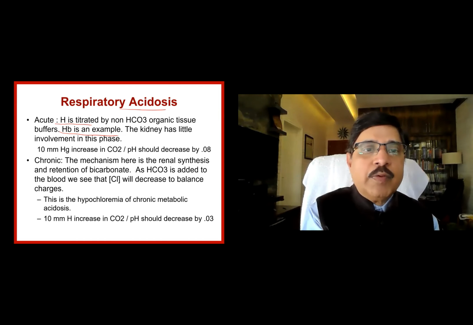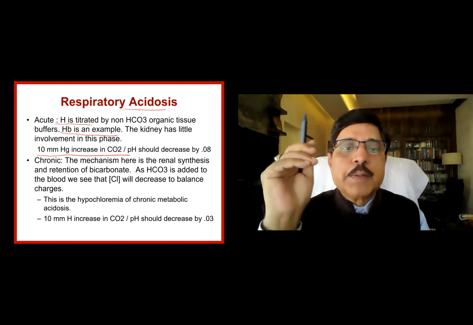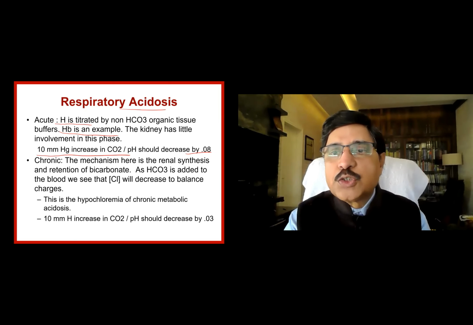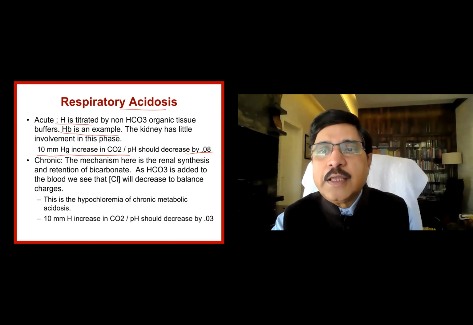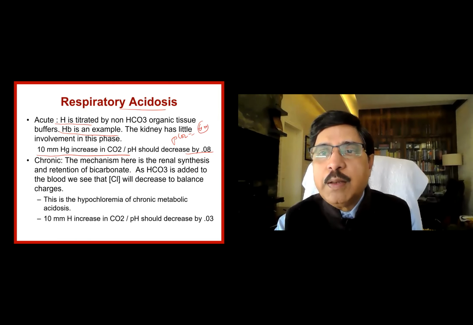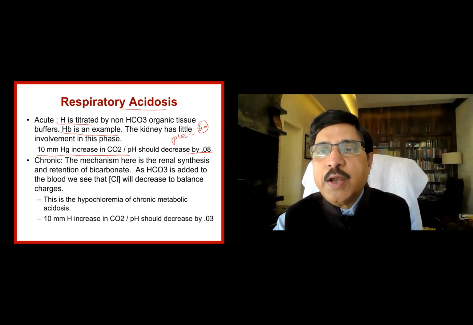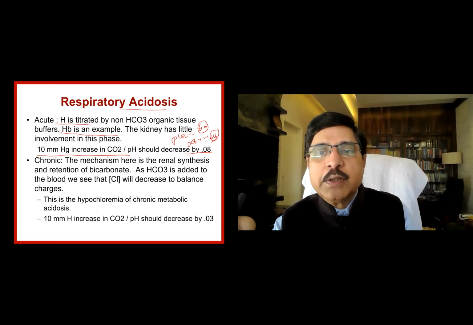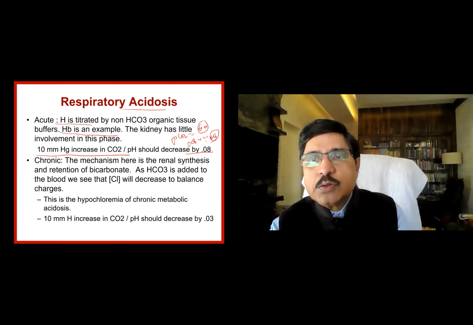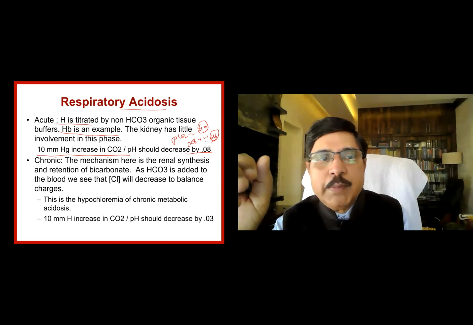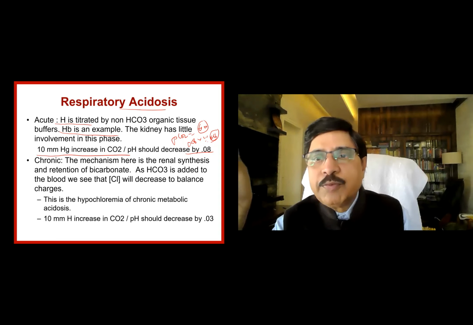So then what happens? For every 10 millimeters increase in the partial pressure of carbon dioxide, the pH should fall by 0.08. Let us say a patient's PCO2 is 60, normal should be 40, so 20 millimeters of partial pressure is more, and each 10 millimeters is 0.08, so 20 millimeters will be 2 into 0.08, equal to 0.16. So that will be the effect on the pH. pH is dropped to that extent. But for every 10 millimeters increase in carbon dioxide, there is a drop of 0.08 in